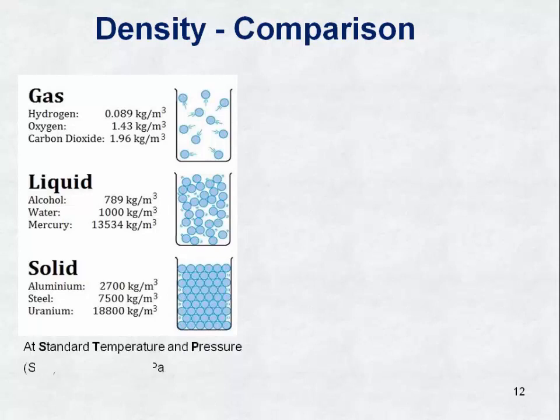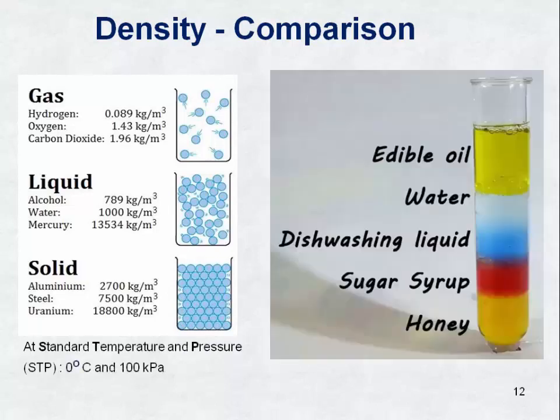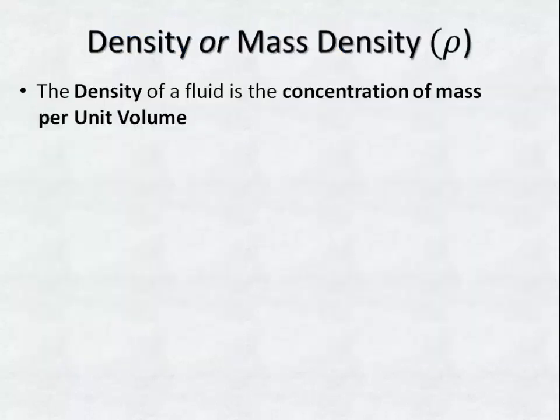At standard temperature and pressure, the tube has various liquids at different densities. Here, honey has high density, so it is at the bottom. Edible oil has less density, so it is placed at the top. Next we deal with basic fluid properties. The first one is density, or mass density. The notation is rho. Density of a fluid is defined as the concentration of mass per unit volume.